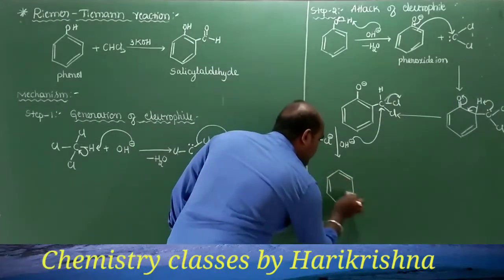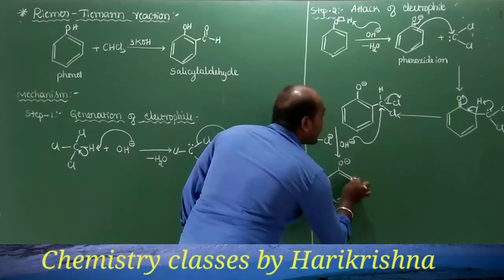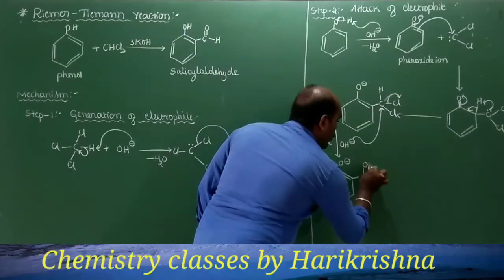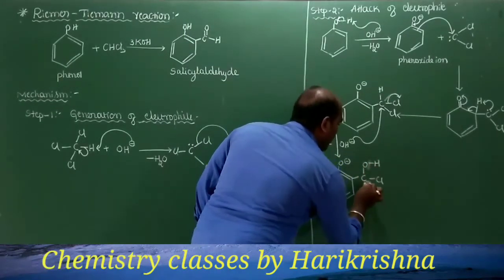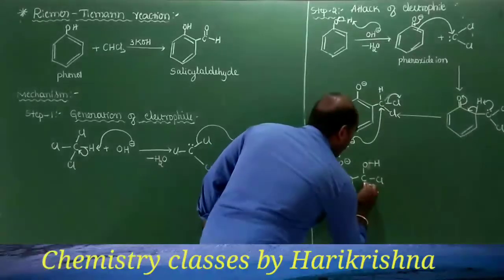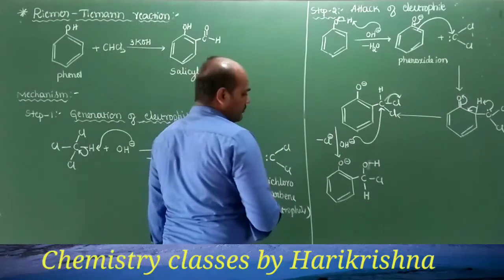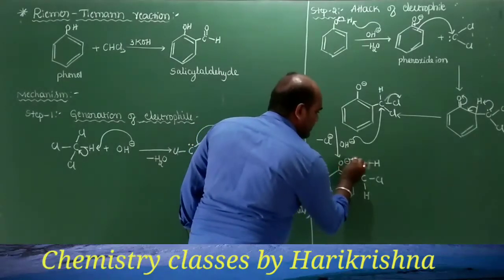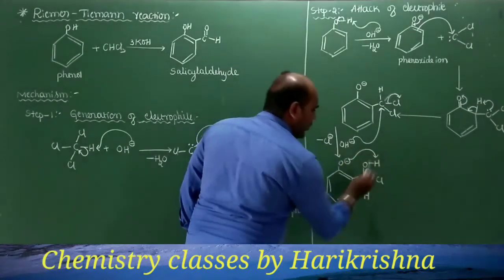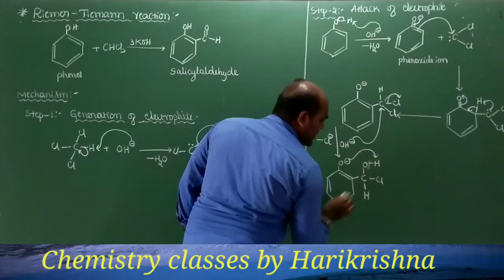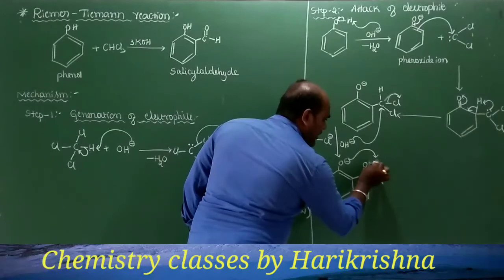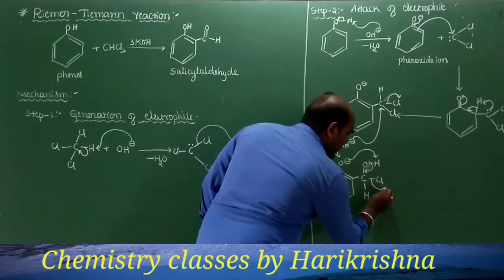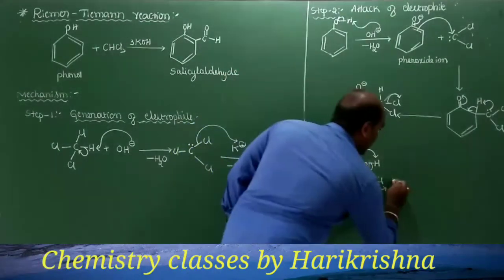So here we have the double bonds, and here we are having O minus, and here C, Cl, single bond, OH, and here also we are having H. And now this electron density, the negative charge which is present on the oxygen atom, will be donated to the hydrogen, and this bond pair of electrons which is present between the oxygen and hydrogen will shift over here, so that to balance the valency, the Cl will once again eliminate as a Cl minus.